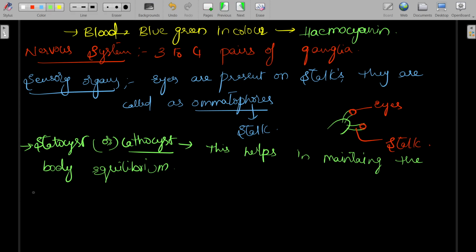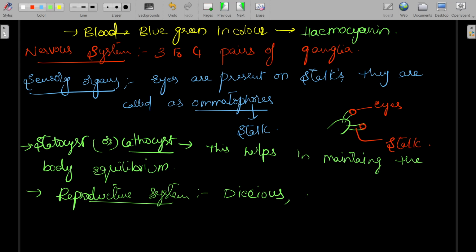Next, coming to the reproductive system. These are dioecious and unisexual animals.